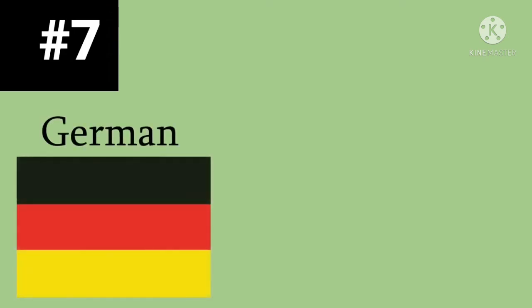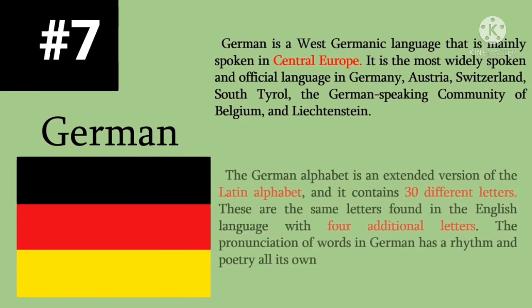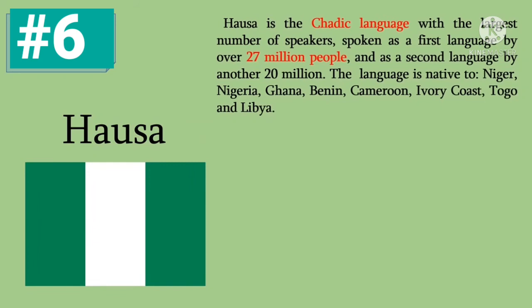Okay. Then the next language we want to talk about is the German language. German is a West Germanic language that is mainly spoken in Central Europe. So German language is a European language, okay? The German alphabet is an extended version of the Latin alphabet. I think most of the languages come from Latin.